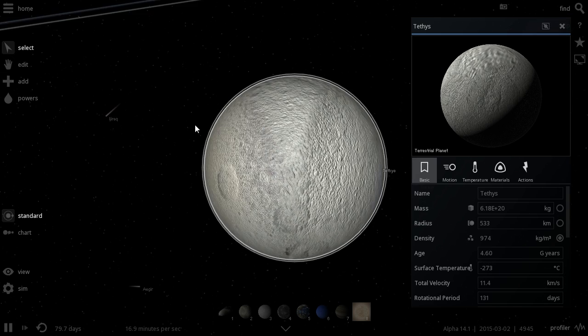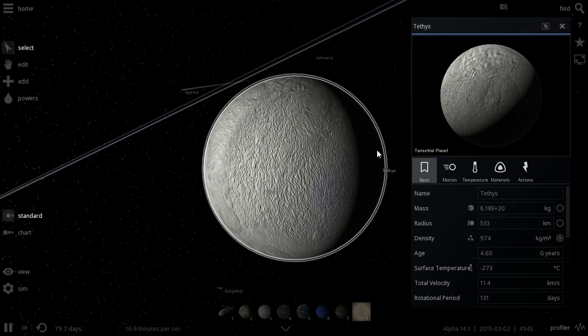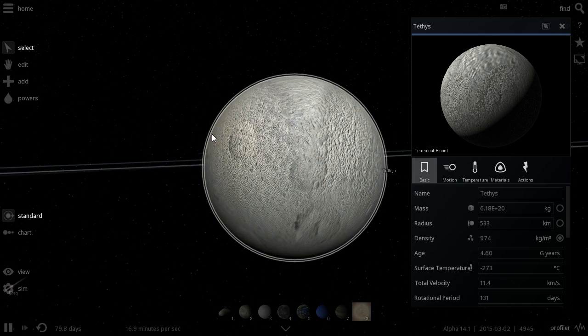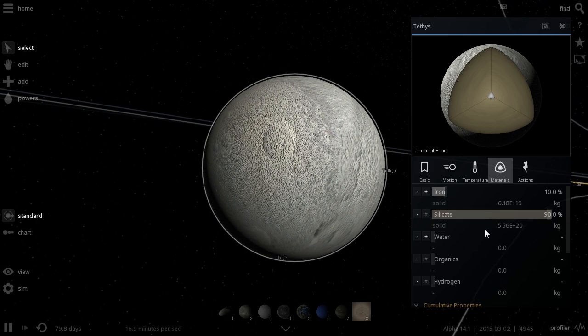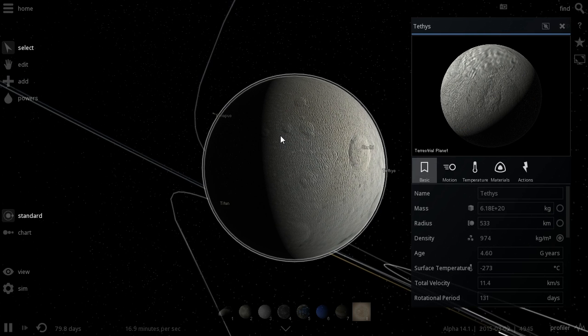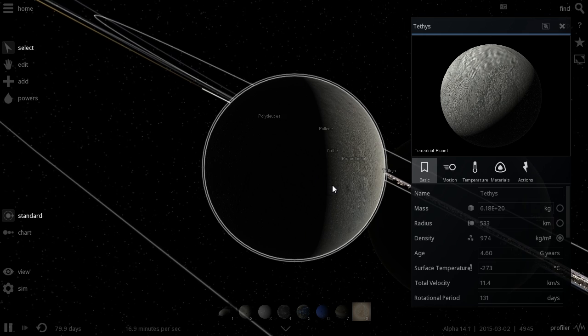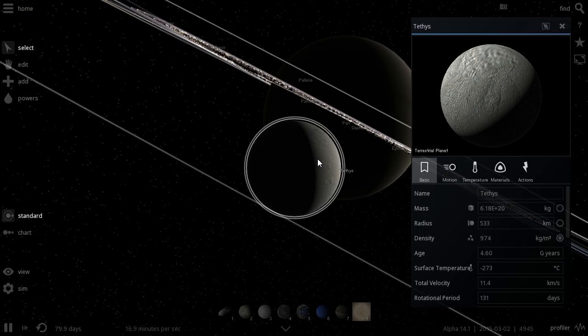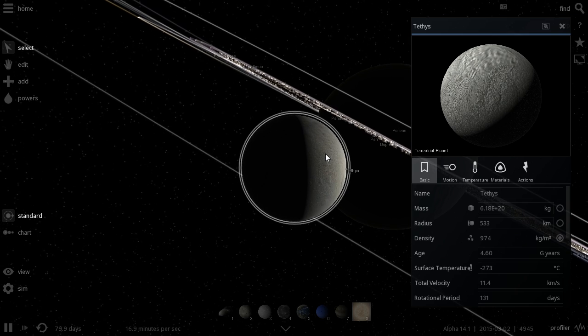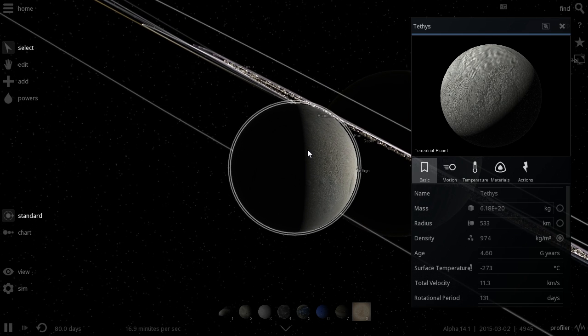It's actually the least dense satellite in the solar system. What does that mean? It means that it's not really made of rock. It's made almost entirely of ice. So this is a good source of possible water for Titan. If we ever come to Titan and decide to terraform, this is where the water can come from: Tethys.